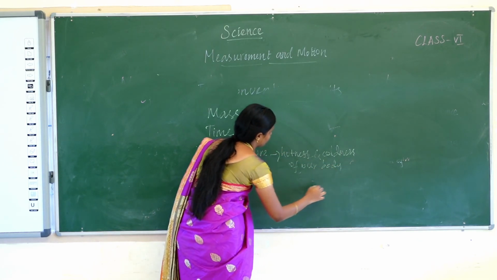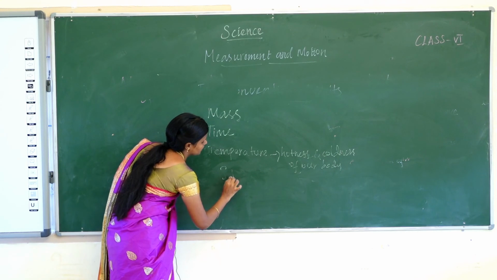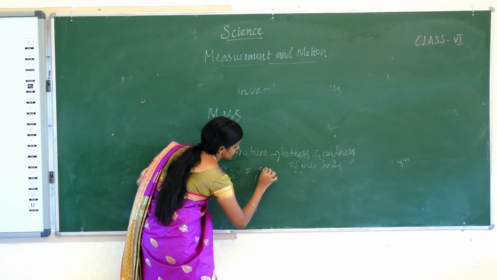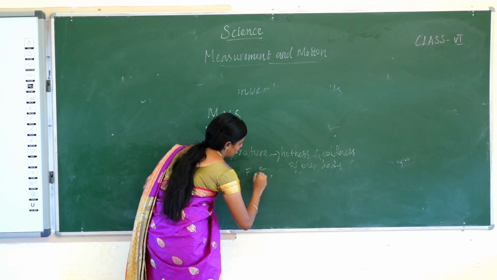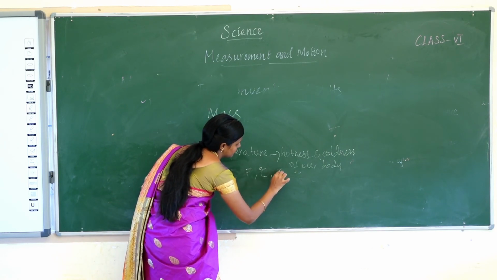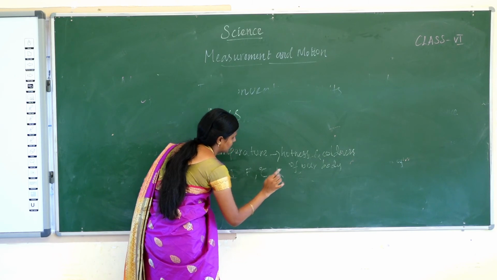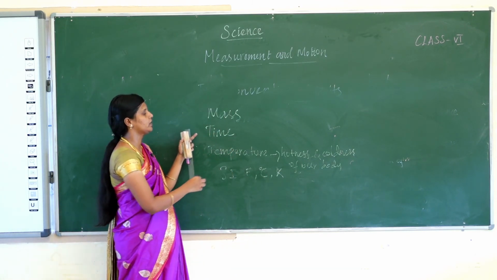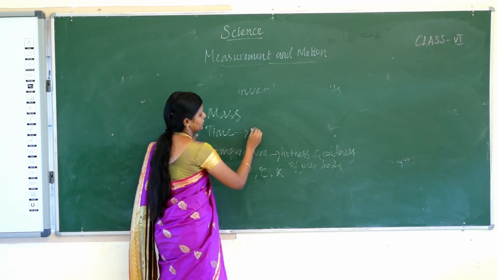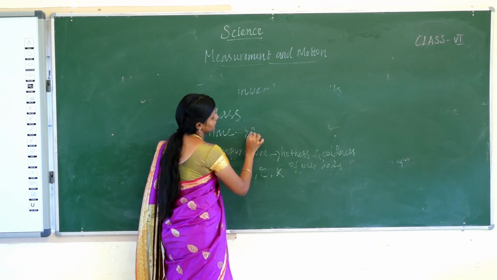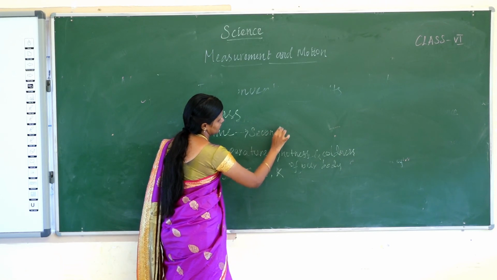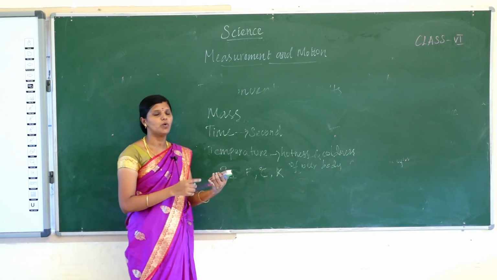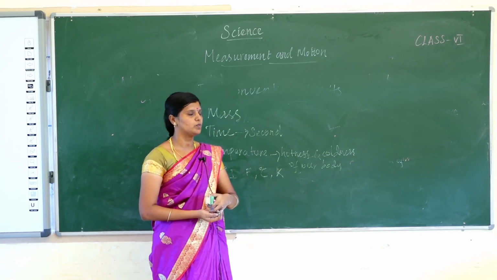The unit of temperature is Fahrenheit, degree Celsius and Kelvin. K denotes Kelvin. Next, the SI unit of time is second. Time is measured by various instruments like watches, stop clocks and wristwatches.